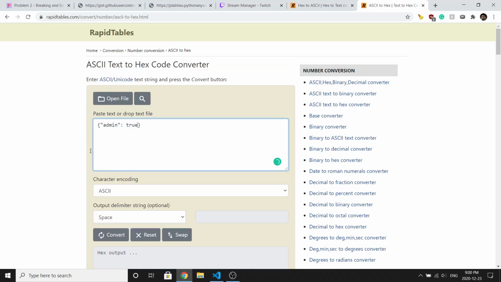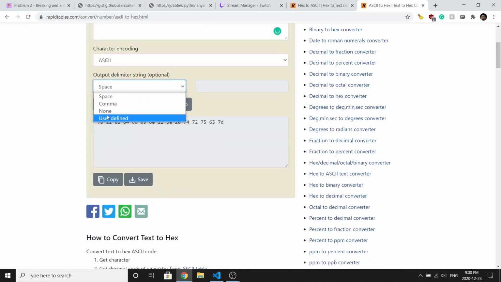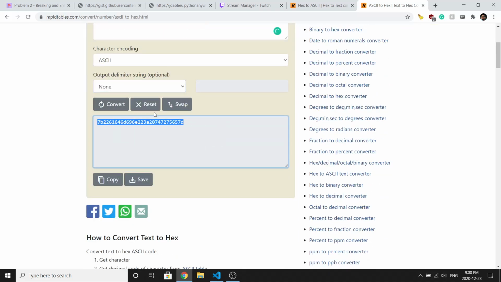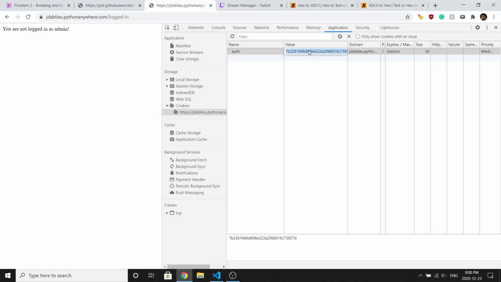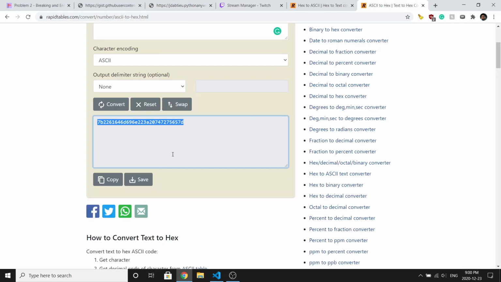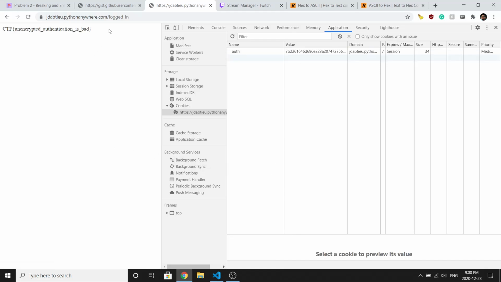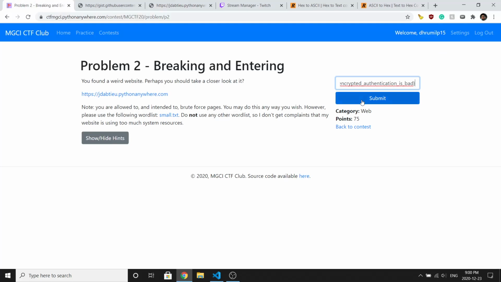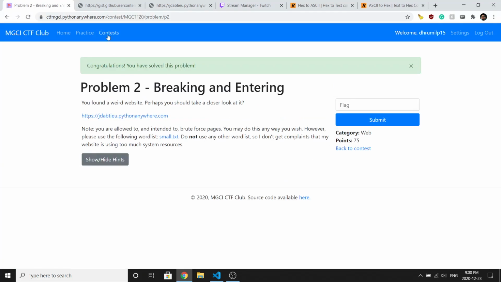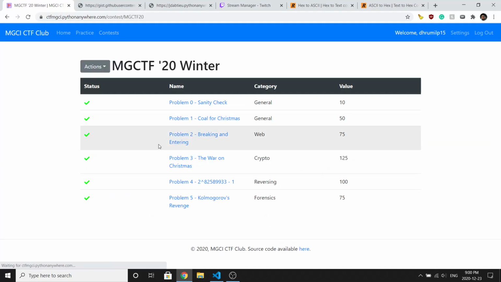Then replace this with true. Convert. No delimiter. Convert again. Grab that. Paste that in. No! Come on. Copy. Enter. Refresh the page. We get the flag. Coolios. Cool. Let's go back to contests.